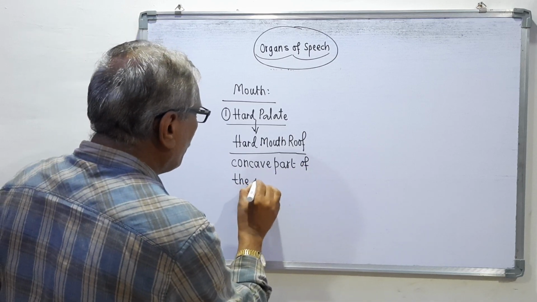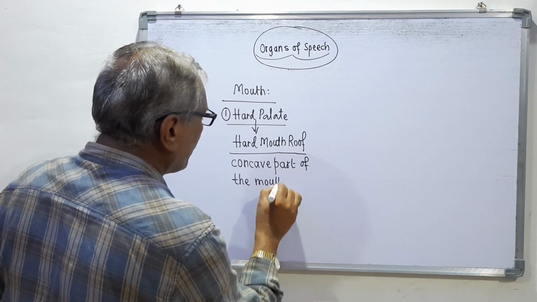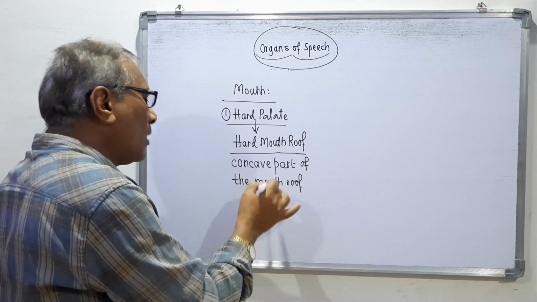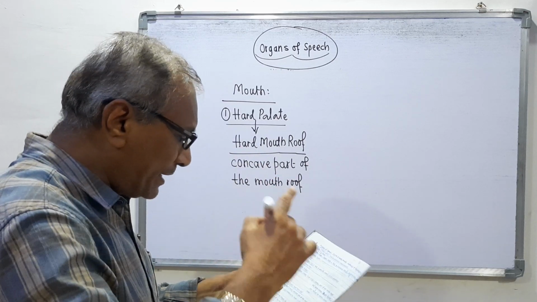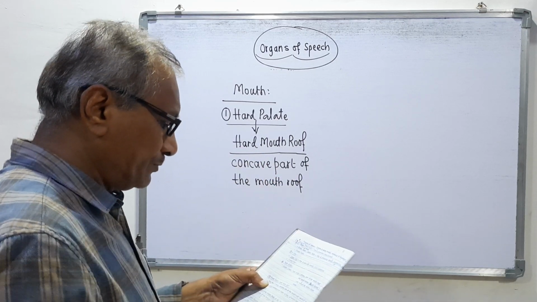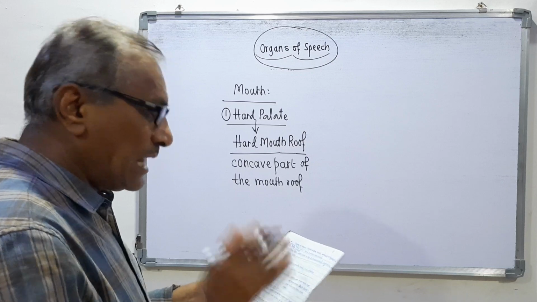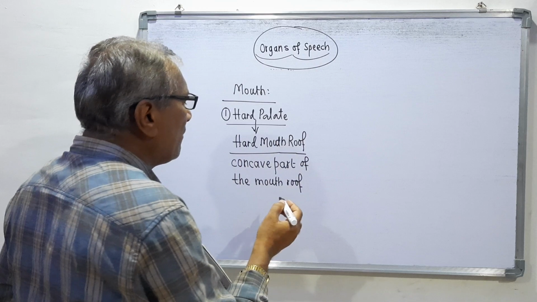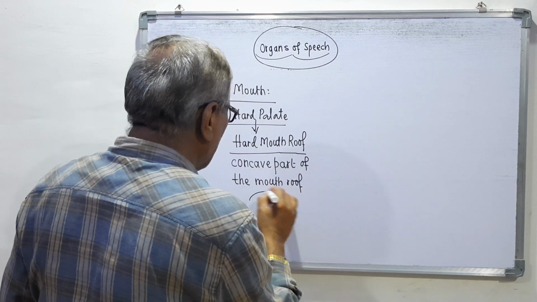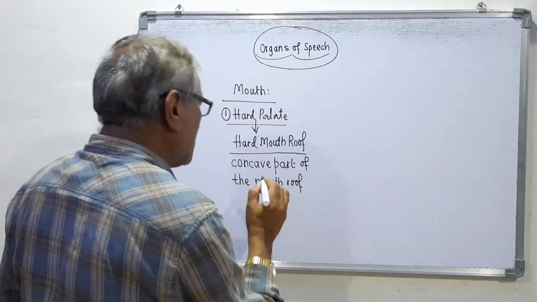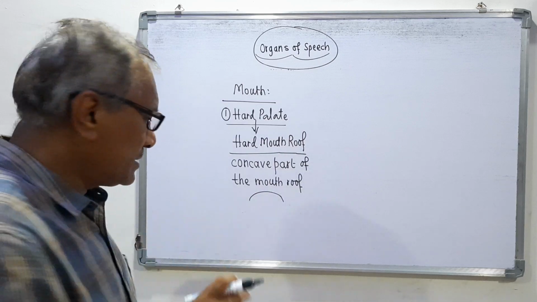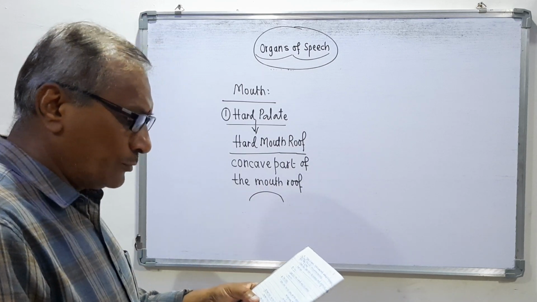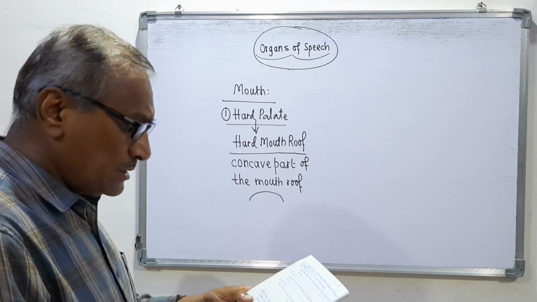Mouth roof means the roof of the mouth, and that part is the concave part. Again I will tell you, this part is like this. That hard palate is like this, and this is called the concave part of the mouth roof, which is behind